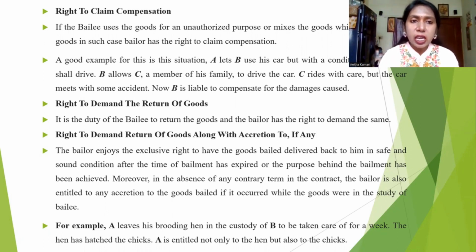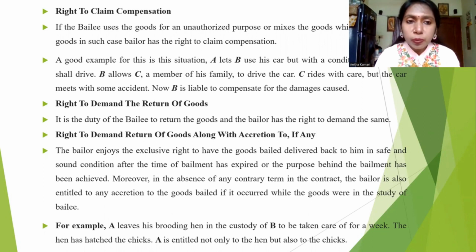He has given the key of a car to B, and he has given a clear instruction: see, I'm believing you because I know about you, so I'm giving this car key only for your own use. That means you only have to drive. But without the knowledge of A, B hands over the car key to one of his friends. He lets him drive due to some personal issue or whatever it is. That particular car met with an accident.